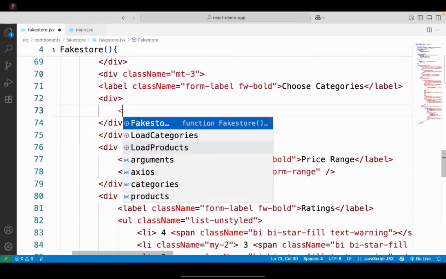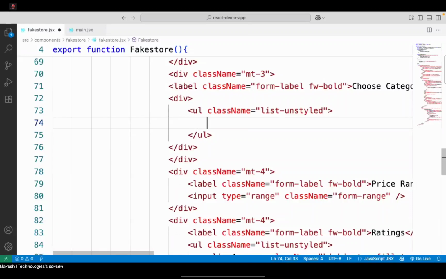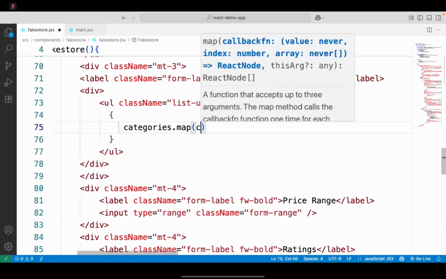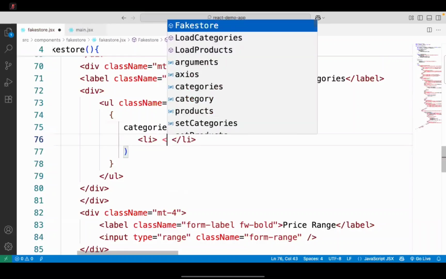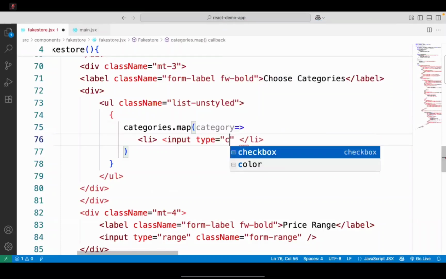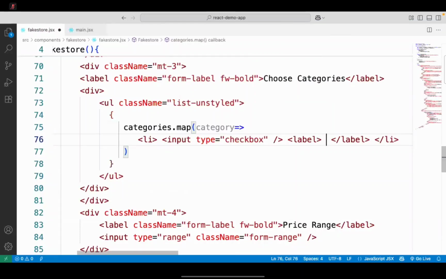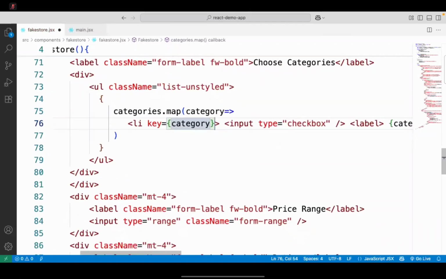Then how do you create a checkbox for everyone? So here we will create a UL. UL is an unordered list. We will put class list-unstyled, and here we need to read all the categories. Same categories dot map, read every category. For every category, create an li. In the li you put an input type as checkbox, and beside the checkbox we have a label. In the label we will display the category. Make sure that this item has a key. Key is category.